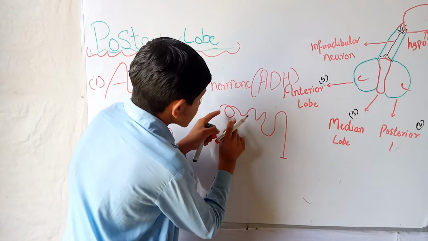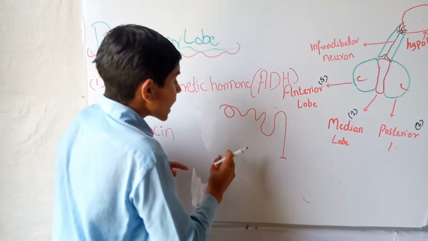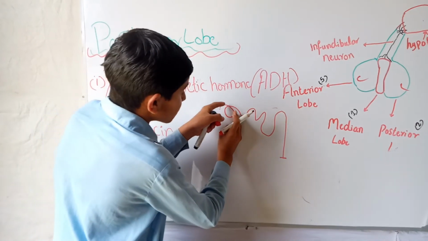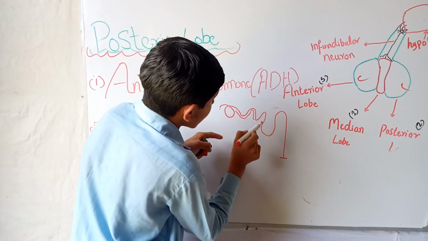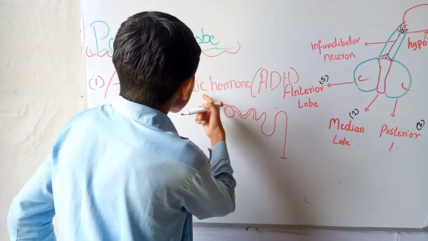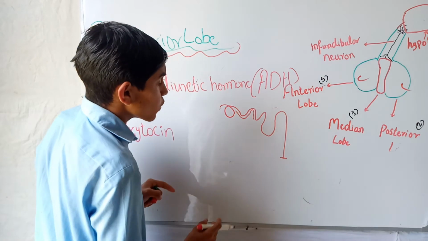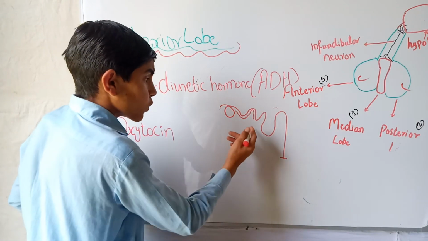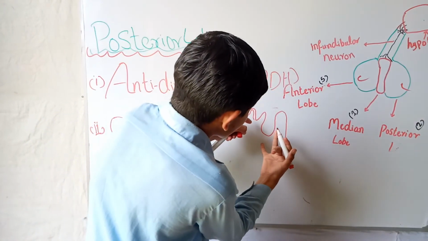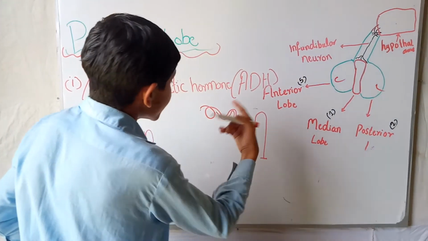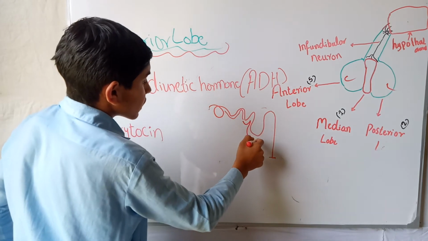When blood comes there, it is filtered, in which the waste and toxic materials and water are removed from the blood, and then they move through these tubules. So this hormone of the posterior pituitary acts on the renal tubules to reabsorb the water present with the toxic material flowing through the tubules of the nephron.